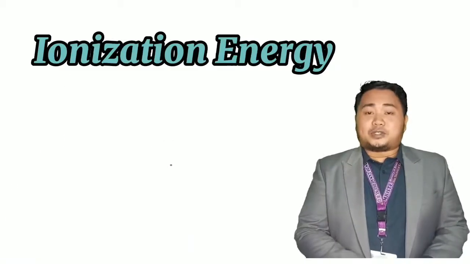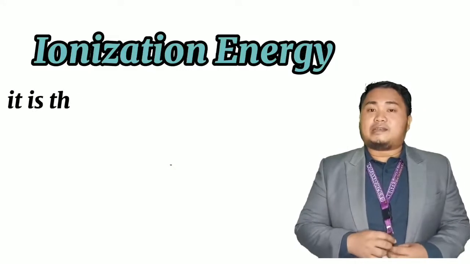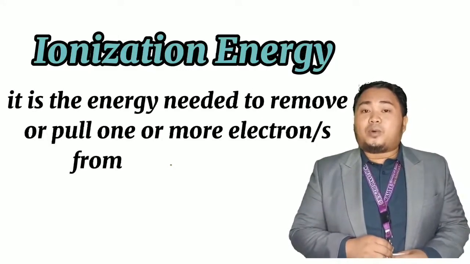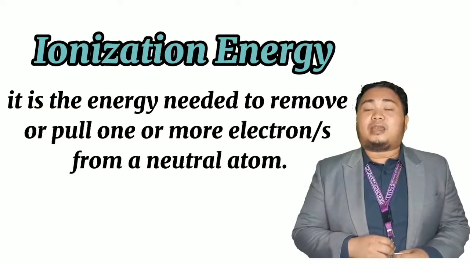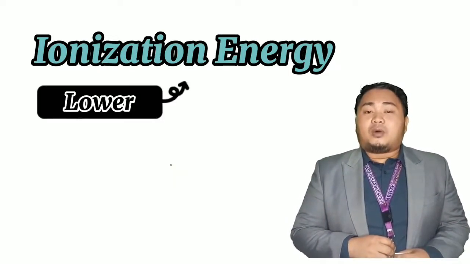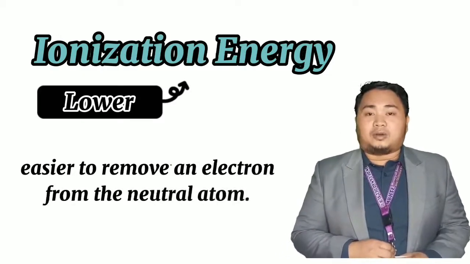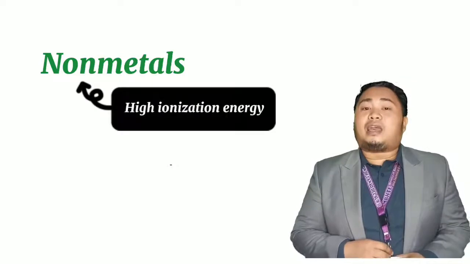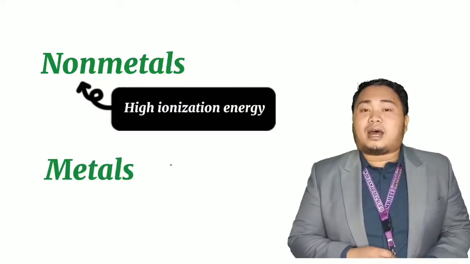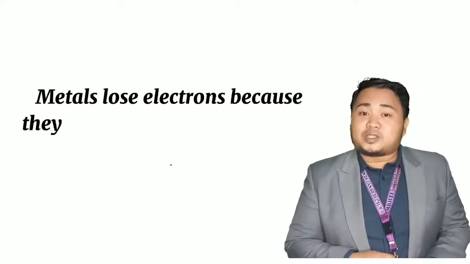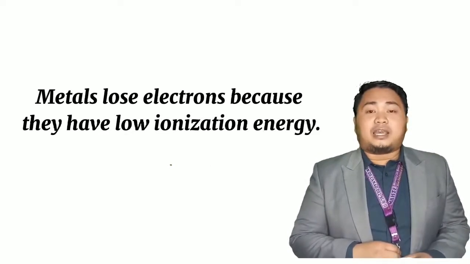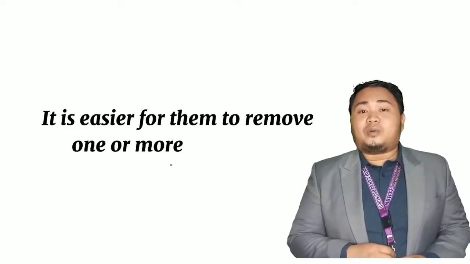The next one is the ionization energy. When we say ionization energy, it is the energy needed to remove or pull one or more electrons from a neutral atom. The lower the ionization energy is, the easier it is to remove an electron from the neutral atom. So again, nonmetals have high ionization energy while the metals have low ionization energy. That is why metals tend to lose electrons because they have low ionization energy and it is easier for them to remove one or more electrons.